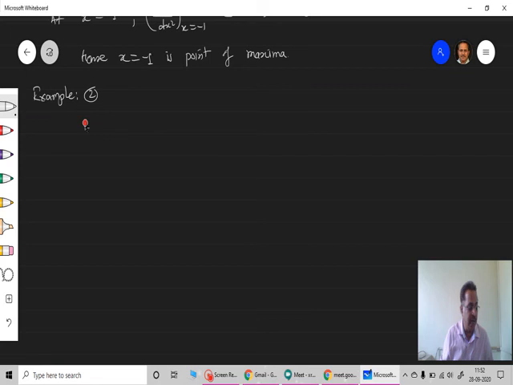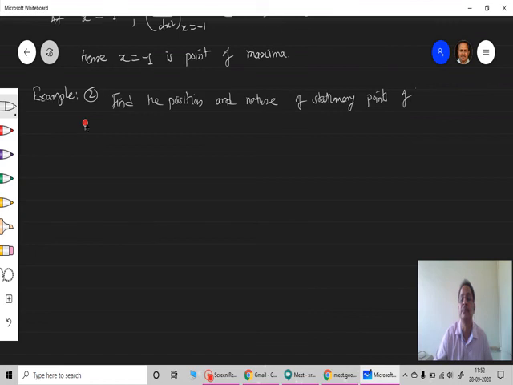Find the position and nature, same wording, find the position and nature of stationary points of the function.